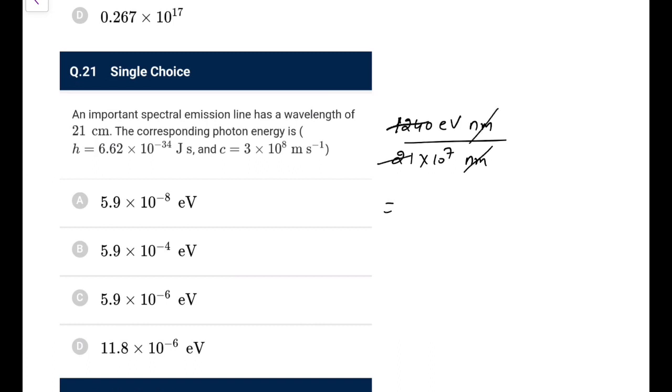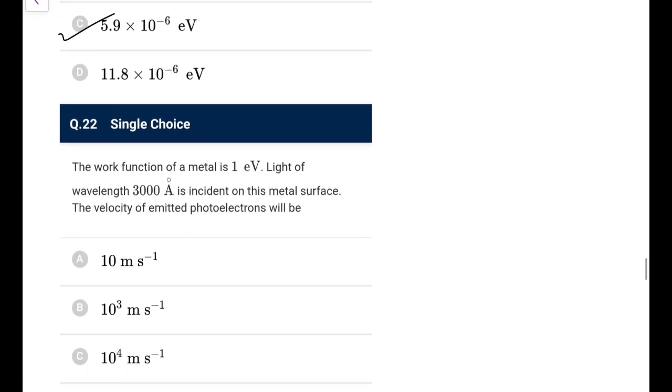This would be what we had, 21. If I do the table of this 21, 21 5 is 105, so 190 would be closer to 9. So it would be 59 something into 10 to the power minus 7 something, so 5.9 into 10 to the power minus 6 eV. That would be the answer for this particular case.